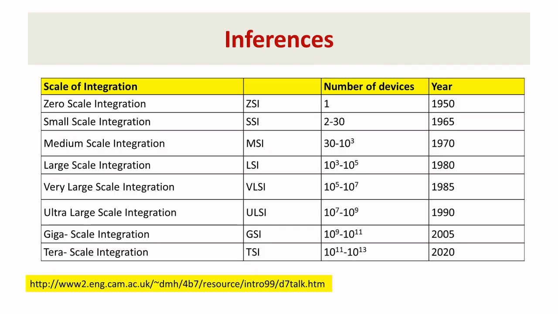So that is the concept we are saying, the development happening in technology, especially in electronic integrated circuits. So when you see the overall inference from the above understanding: zero scale integration, small scale integration, medium scale integration, large scale integration, very large scale integration, ultra large scale integration, gigascale integration, terascale integration, and the corresponding number of devices that can be embedded in the chip and the corresponding year of invention.